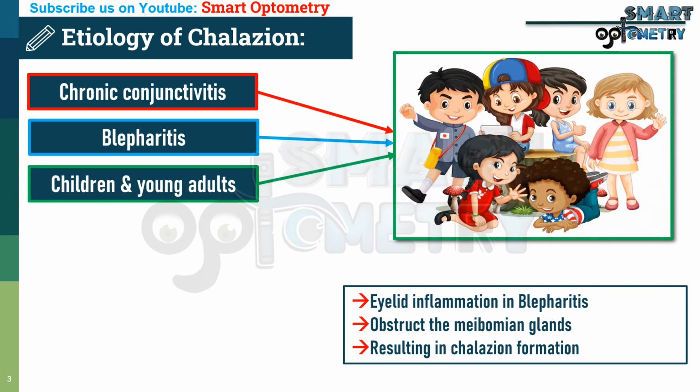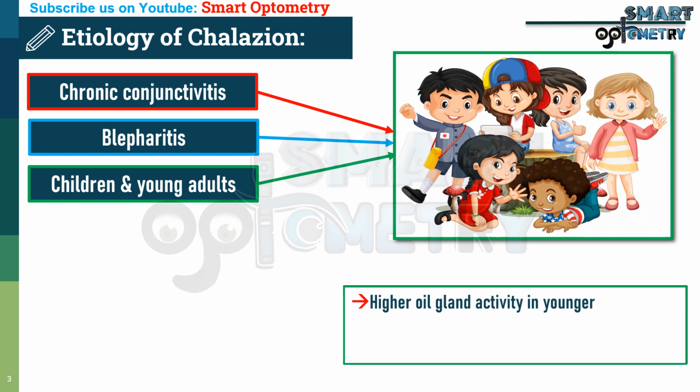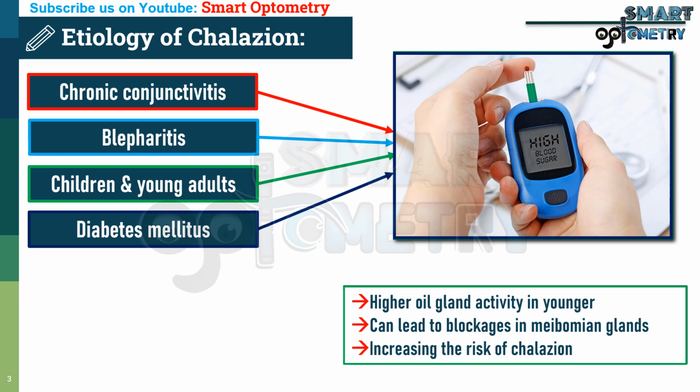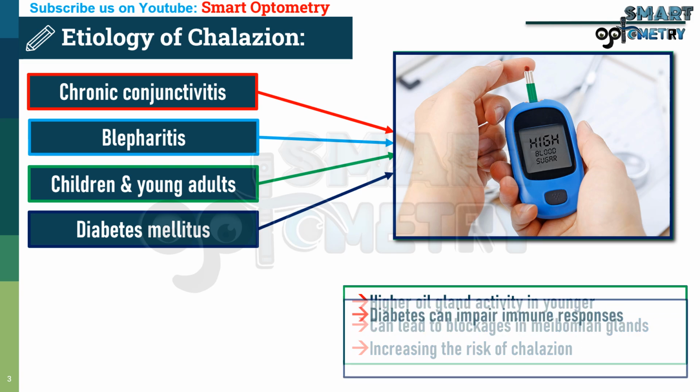3. Children and young adults. Higher oil gland activity in younger individuals can lead to more frequent blockages in the meibomian glands, increasing the risk of chalazion. 4. Uncontrolled diabetes mellitus.